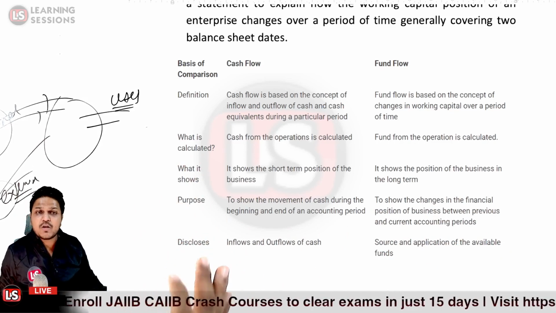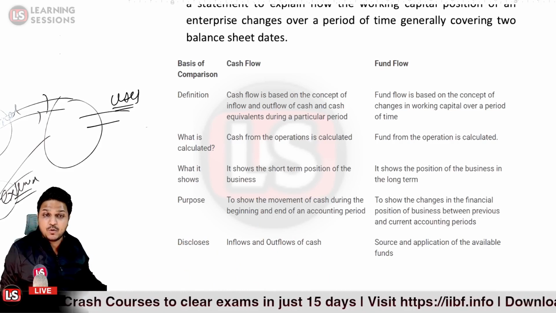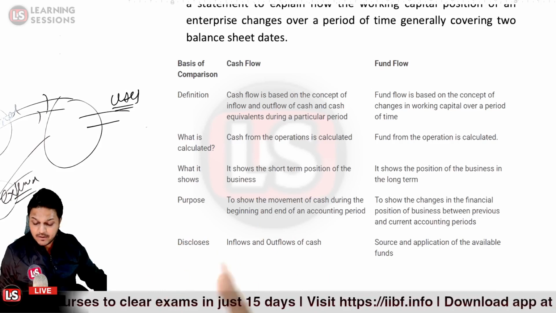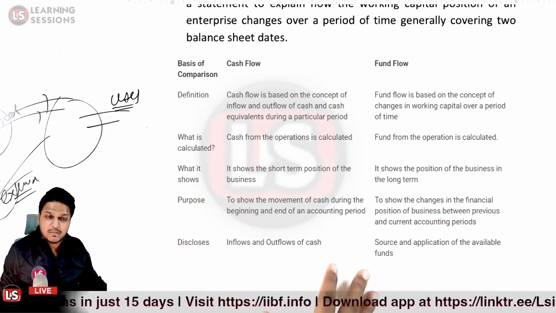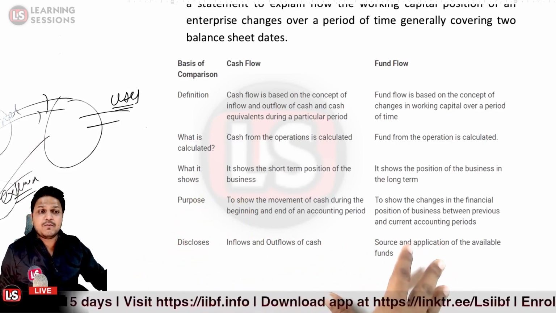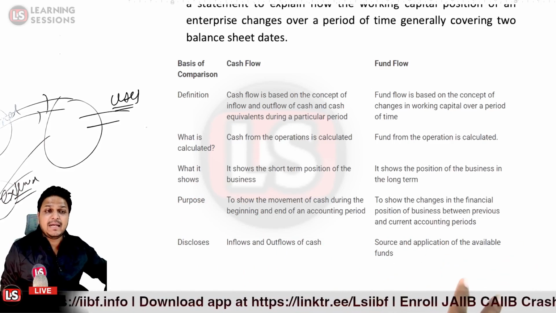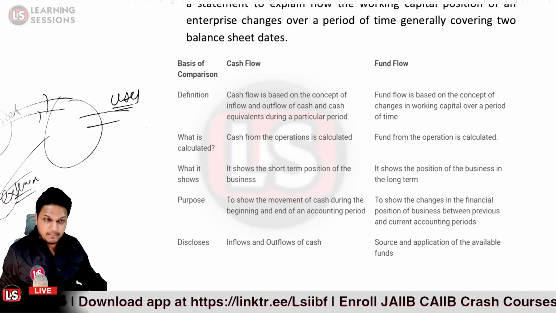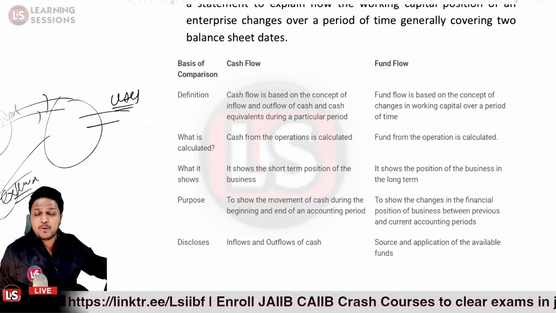And what is the purpose of the cash flow statement? It is to indicate the movement of cash between the beginning and end of the period. Like we look at the cash at the beginning of the period and the cash at the end of the accounting period. And if we go for the fund flow, this shows what? It indicates the changes in the financial position of the company, like what fund was generated and what fund is being put to use.